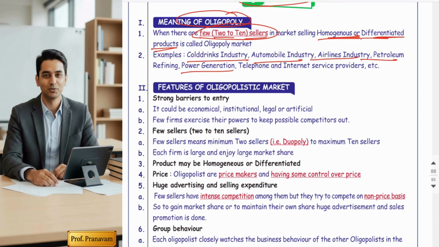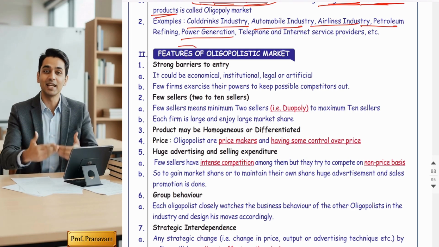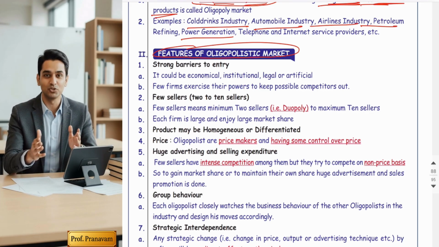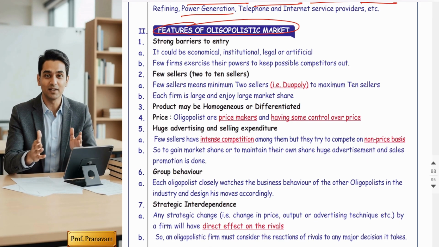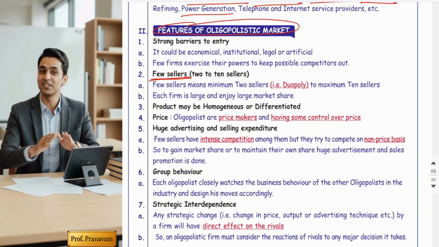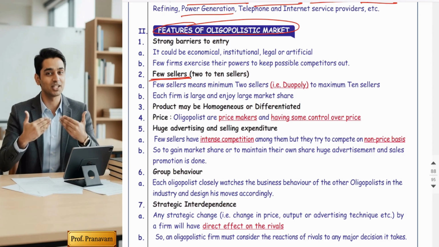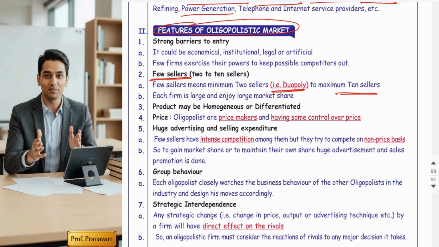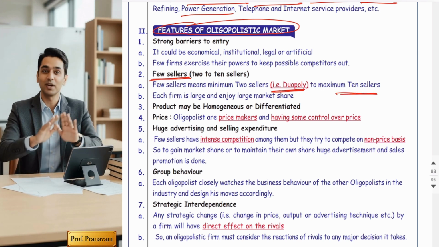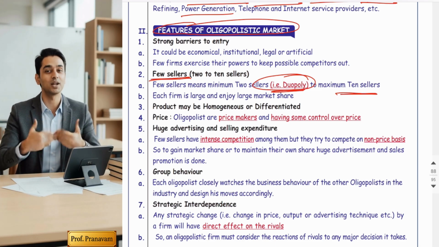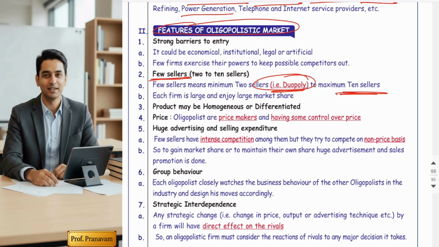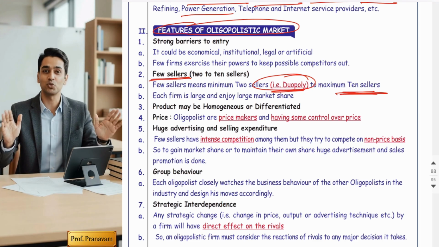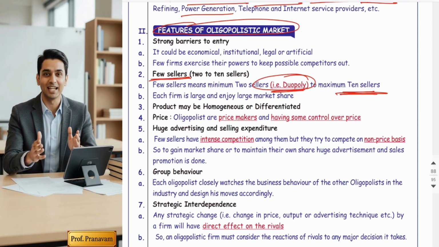Yes. So let's understand oligopoly in more detail with the help of the features of an oligopolistic market. Let's look at the key features one by one. First is few sellers. What do you mean by few? Only a few big firms dominate the entire market, guys, sometimes just 2 to a maximum of 10 sellers. When there are only 2 sellers, it is called duopoly. Duo means two, poly means seller. Any market having between 2 to 10 sellers is called an oligopoly market.